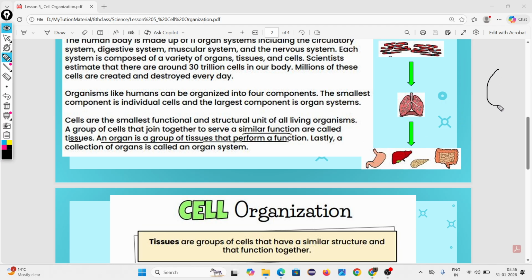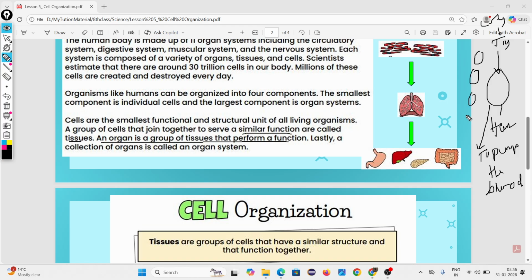Now, what is the work of your heart? To pump the blood. From cell to tissue, then from tissue to organ. So why are tissues grouping together? To form the organ, to perform the specific function. What is the function of a heart? To pump the blood.